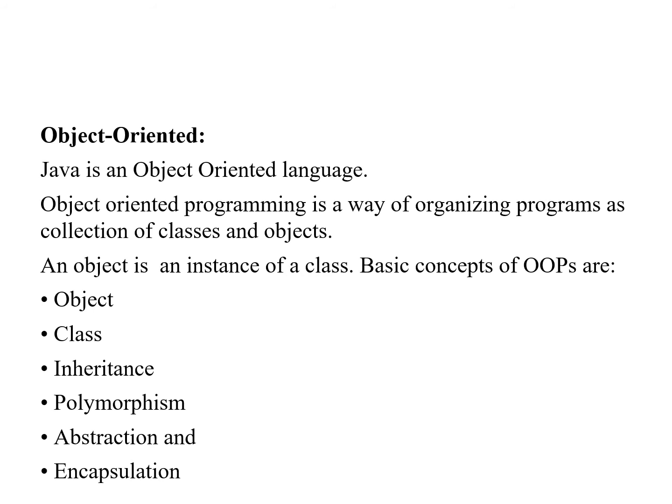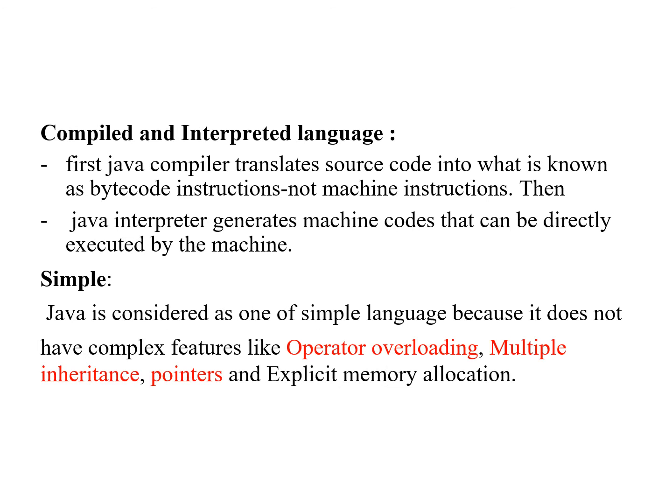The basic OOPS concepts are object, class, inheritance, polymorphism, abstraction, and encapsulation. Java supports all these object-oriented programming concepts, and without using the class concept, you cannot write a single Java program. So we can say that Java is a pure object-oriented programming language.